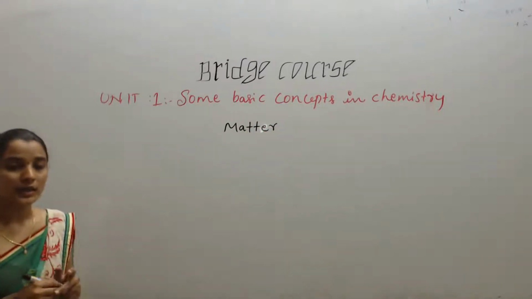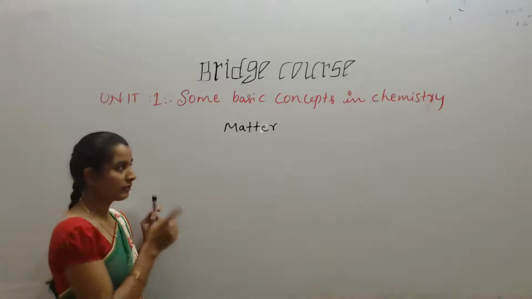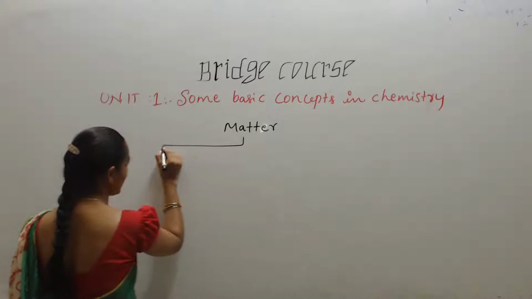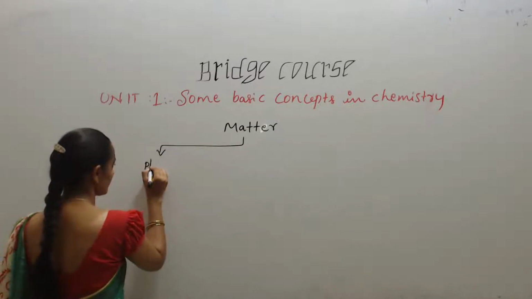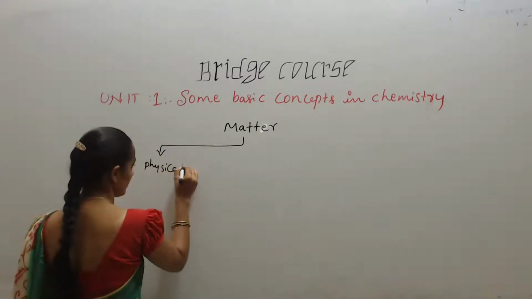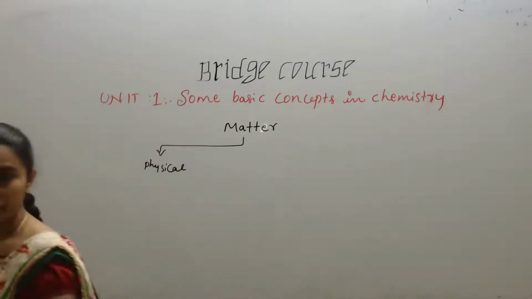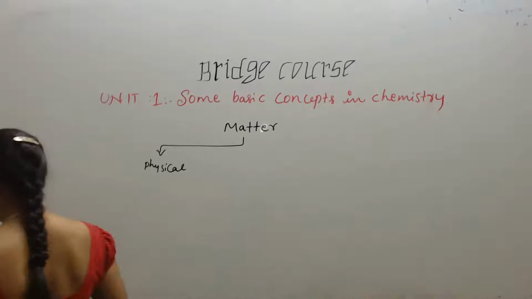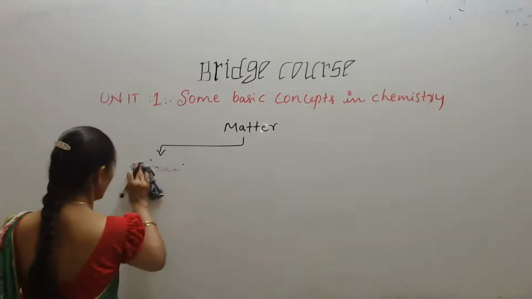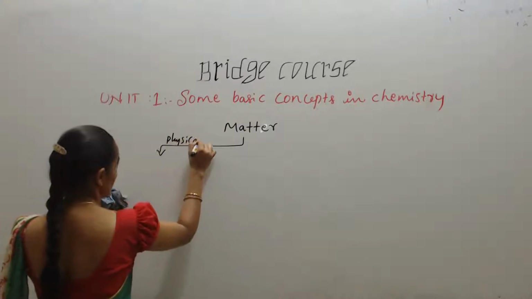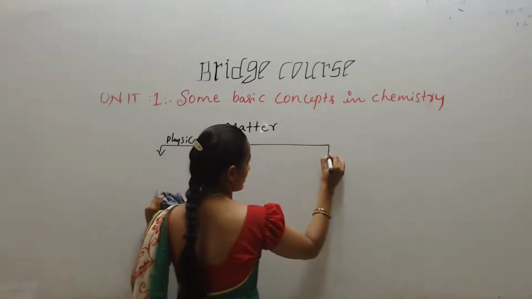This matter is classified in two ways: physical classification as well as chemical classification.